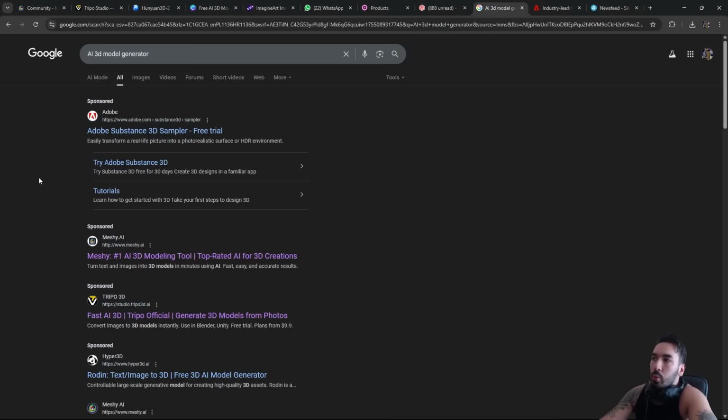And another thing that's worth mentioning is that when you type in AI 3D model generator, one of the first things that comes up is Adobe Substance 3D. So it looks like Adobe has some kind of software which is able to generate 3D models using AI, and you would think that it's kind of similar to the others that I mentioned here so far, but it's not really similar to those at all. It's just some sort of tools which help you with the 3D modeling process. For example, they got photogrammetry tools, texture editing tools, and shit like that, but there's nothing that I've seen on Adobe's website that comes anywhere close to generating 3D models using AI.